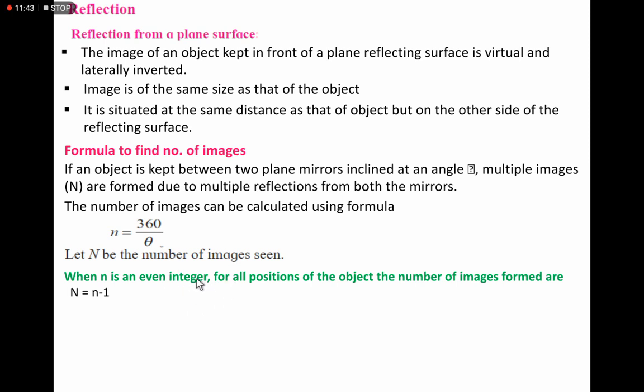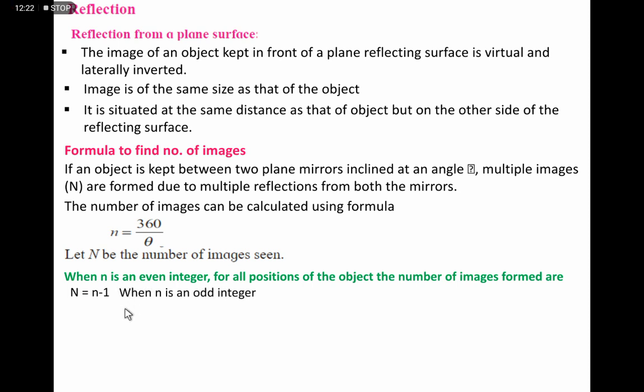If n is an even number, then for all positions of the object, the number of images can be calculated by the formula N equals n minus 1, which means 5 images will be produced. If theta is 60, then small n is equal to 6, an even integer, and the number of images produced is determined using this formula.